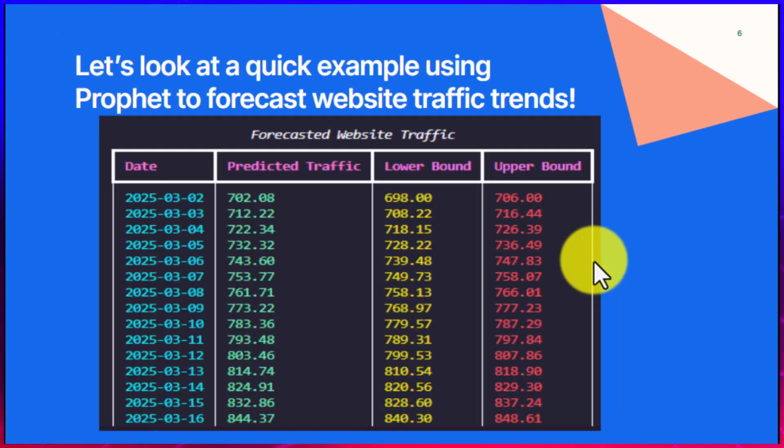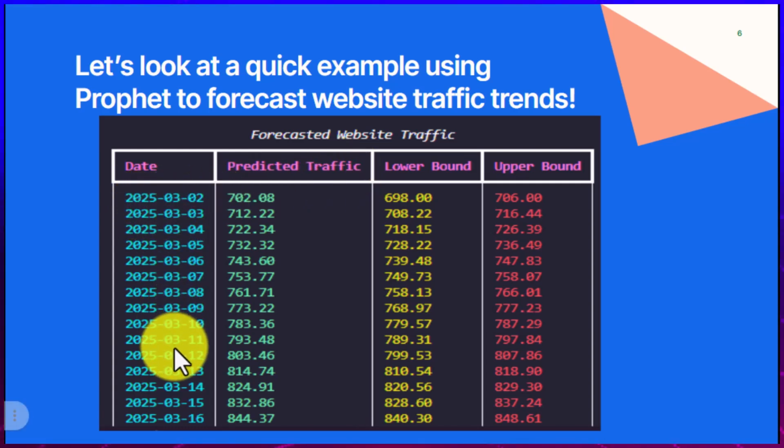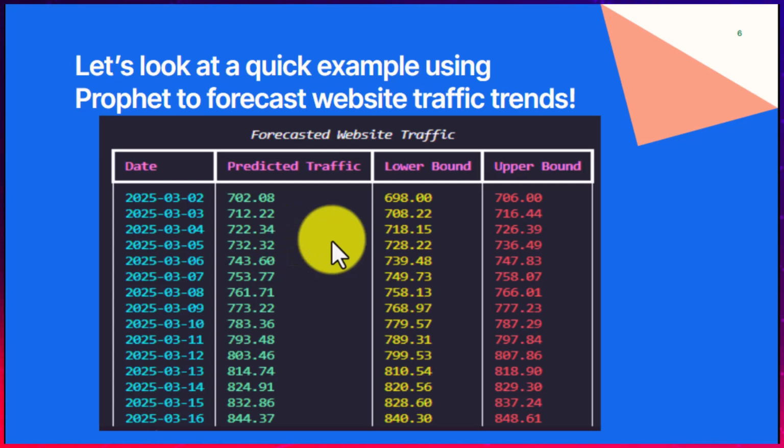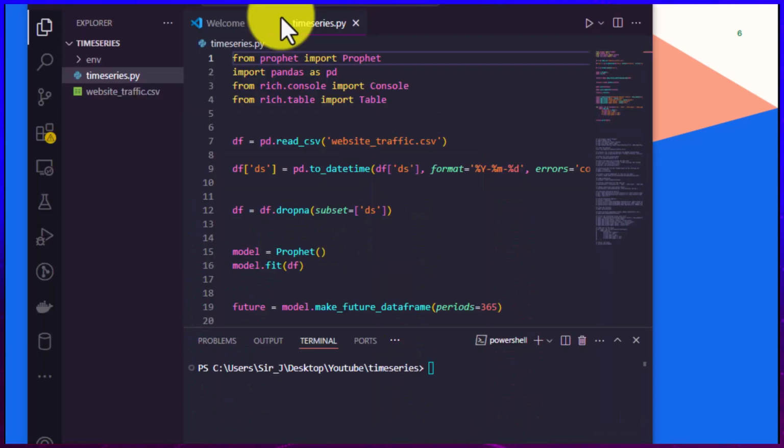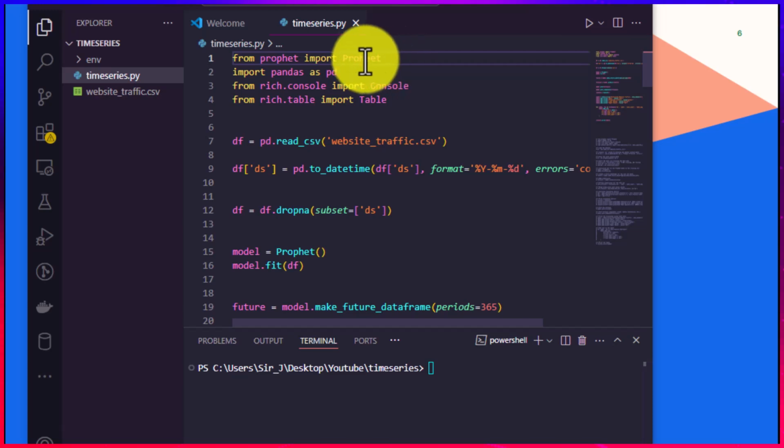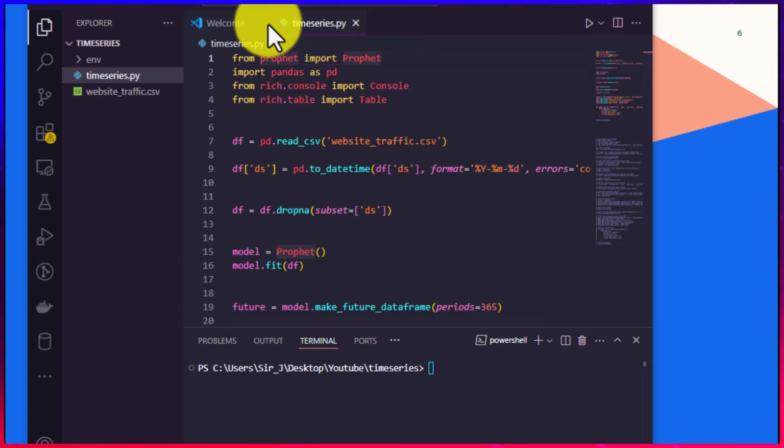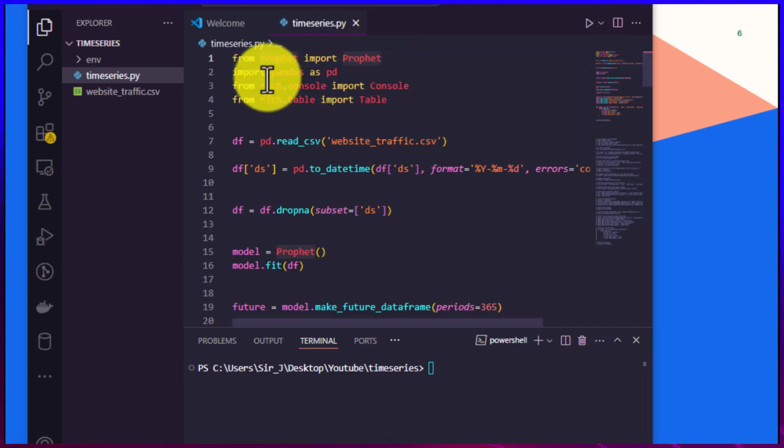Before we move into the coding, this is what I have been able to work on. This is a quick example using Prophet to forecast website traffic trend. We started from the year 2025 and we forecasted for the next 365 days. As you can see here, we are using the Prophet library. Now let me explain what the Prophet library is. The Prophet library is a flexible open source library that is built on top of the Python library.